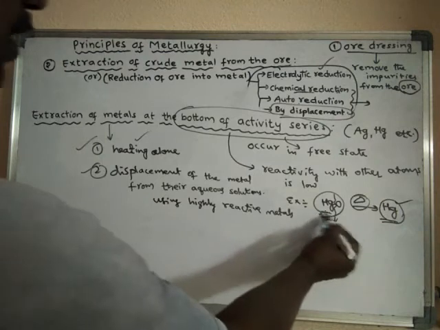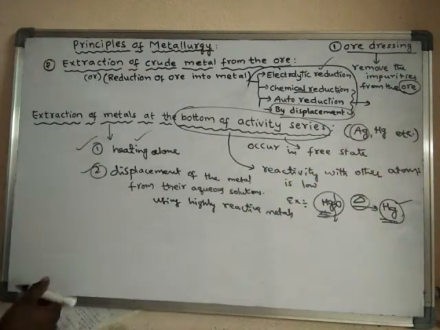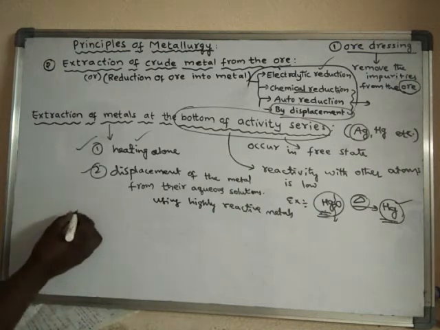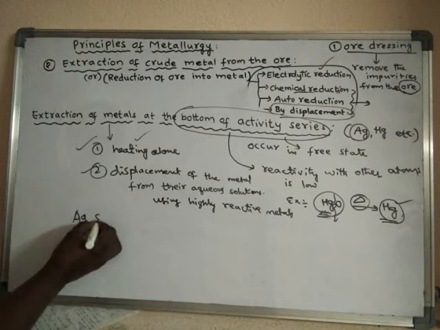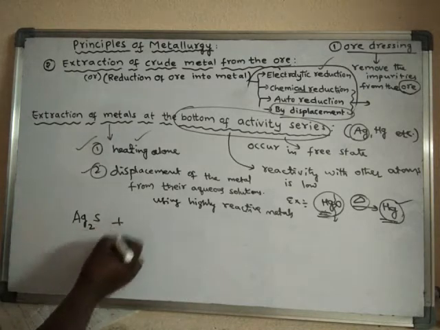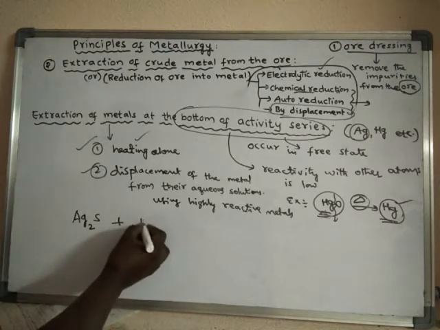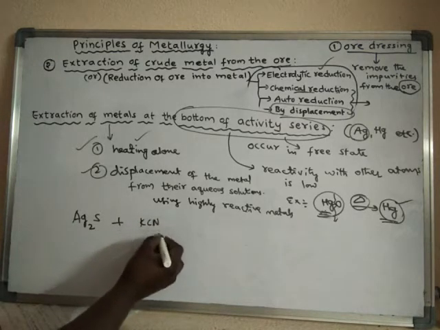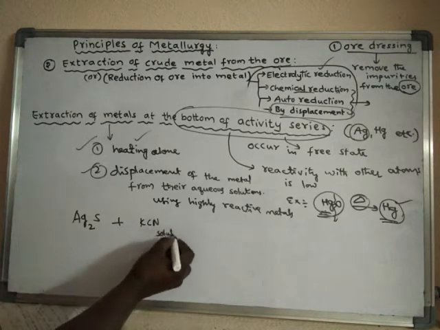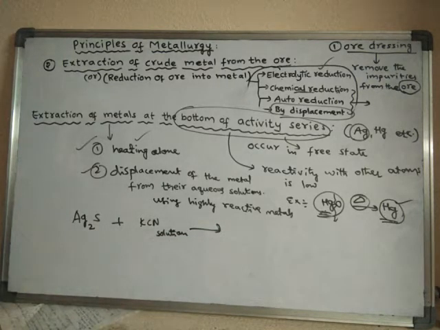Suppose these metals are in their aqueous solutions, for example, an aqueous solution of silver sulfide, when it is dissolved in solvents like potassium cyanide solution. What happens?